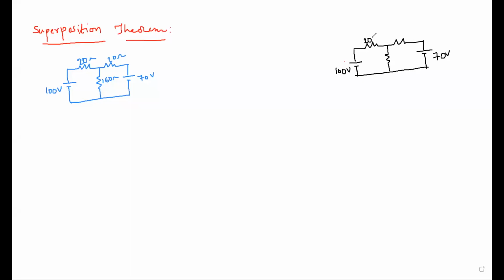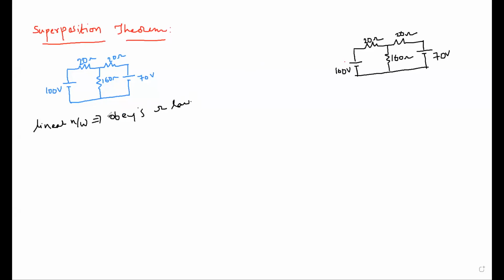Okay, it states that in any linear network containing two or more sources, the response in... So see that in any linear network. What does it mean by linear? It obeys Ohm's law, right? So it obeys Ohm's law.